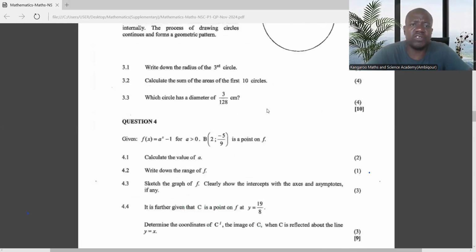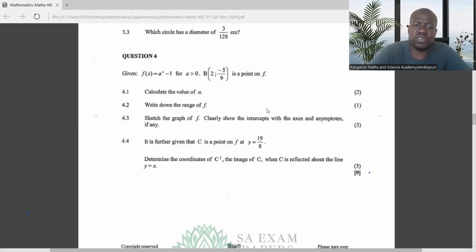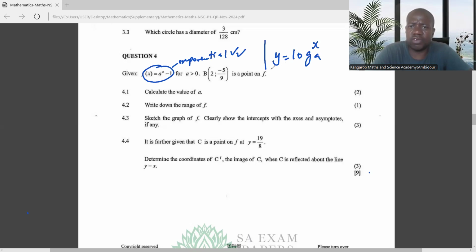For example, if you look at question 4, according to the November paper, this is an exponential function. So maybe in the supplementary, they might ask about the inverse of this. Maybe they can give you a log. You must always know those kinds of things.